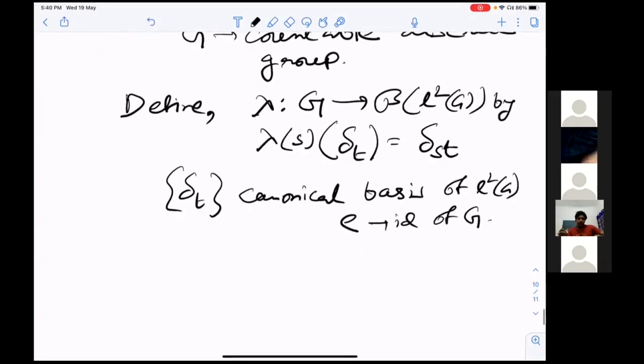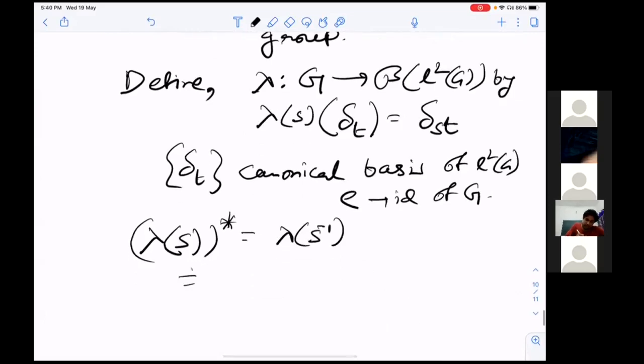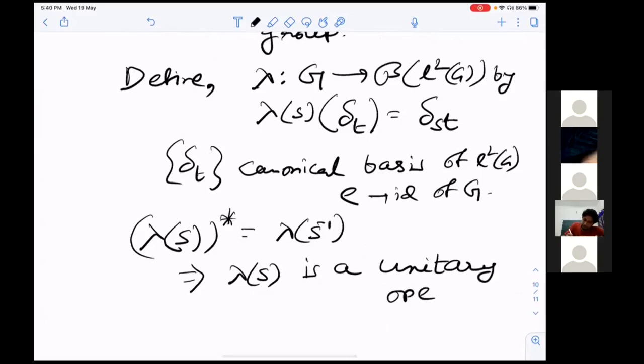Now one can check that lambda of s star is lambda of s inverse. Therefore, lambda of s is a unitary operator.